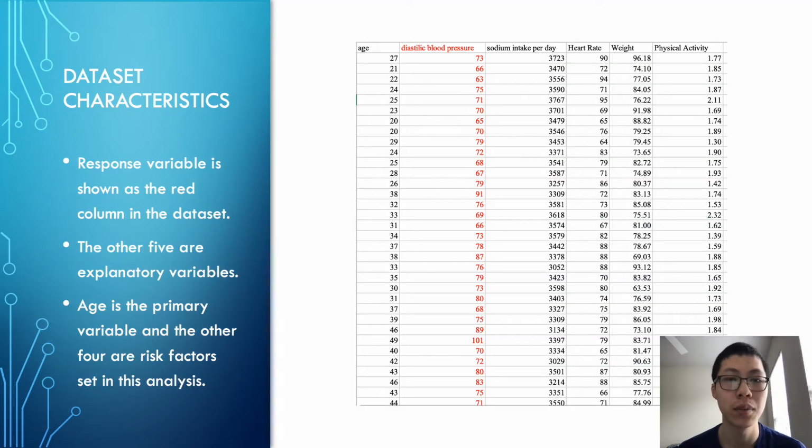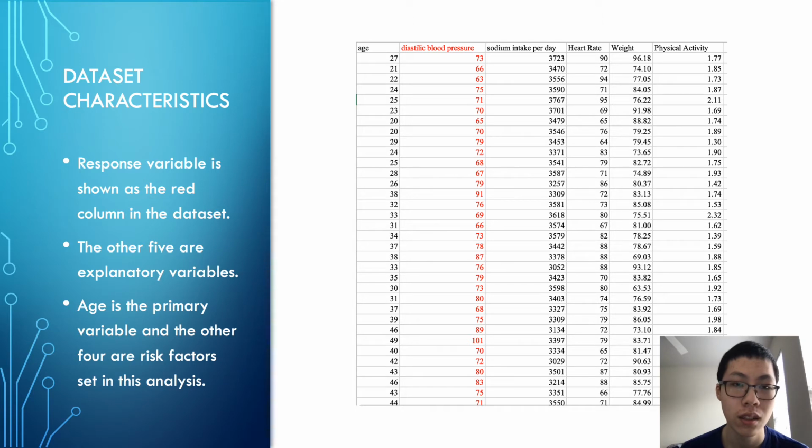So let's take a brief look at the dataset. As we can see, there are a total of 54 rows and 6 columns in this data. The response variable is marked in the right column. We can see that it's diastolic blood pressure.